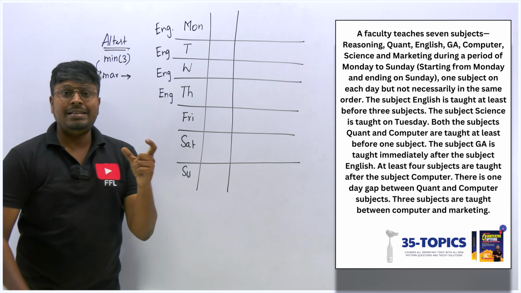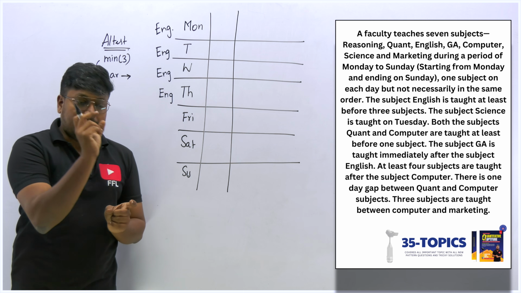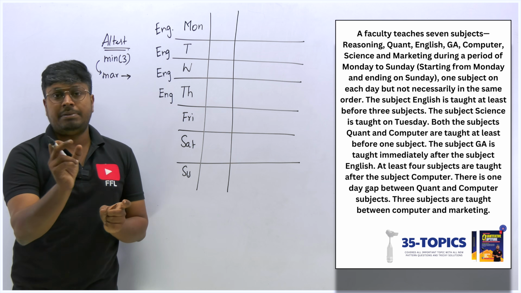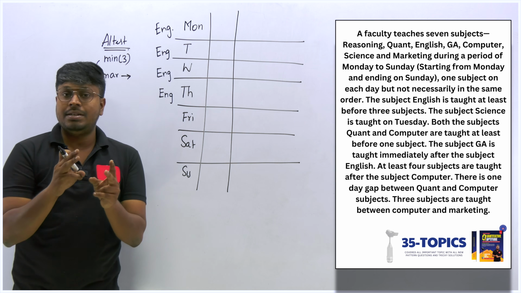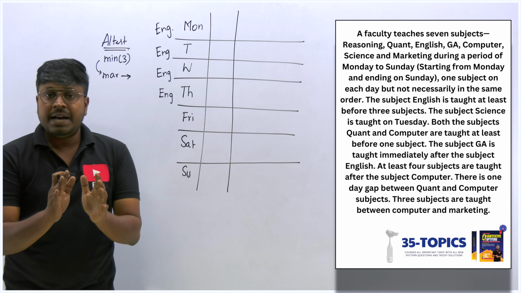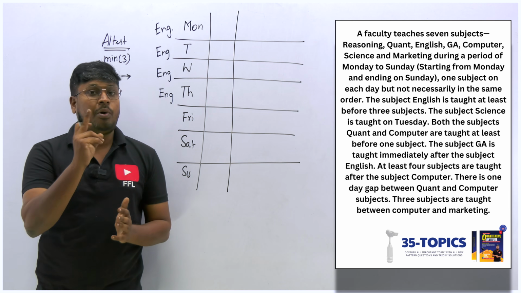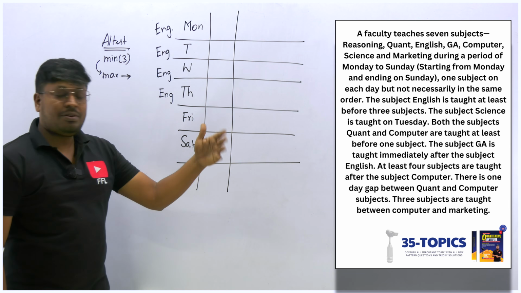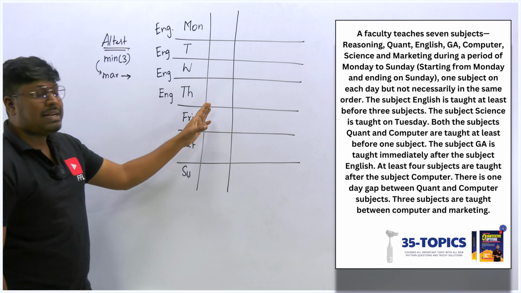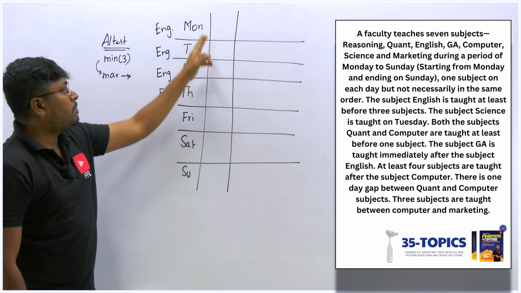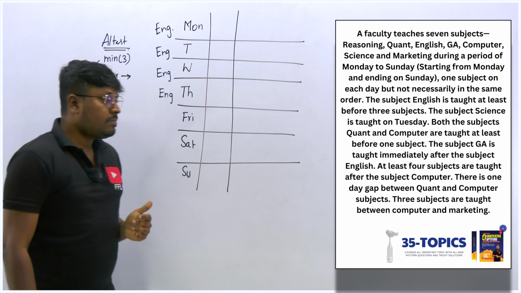So whenever you find the word "at least" in the seating arrangement, be very careful. At least means minimum to maximum. At most means maximum to minimum plus none. So two words play a major role in the seating arrangement, and you can find them in week based puzzles and box based puzzles. Now let me move on to the remaining points. I think we don't need to draw any possible diagram here because there are four possibles we are getting. So let it be. Let me move on to the next point.